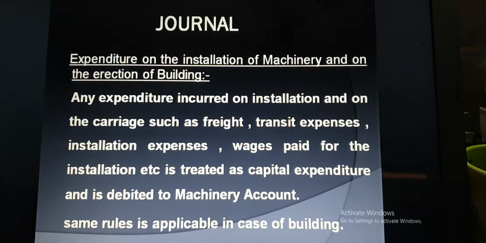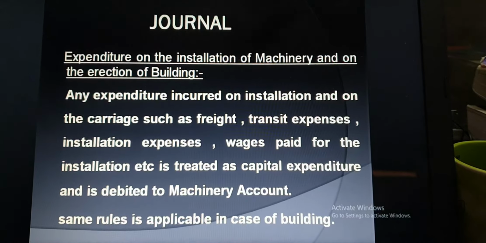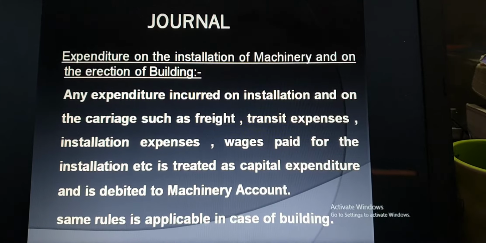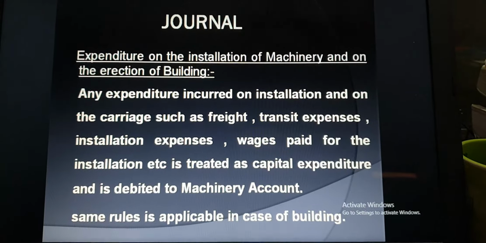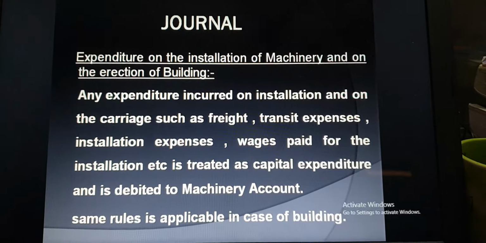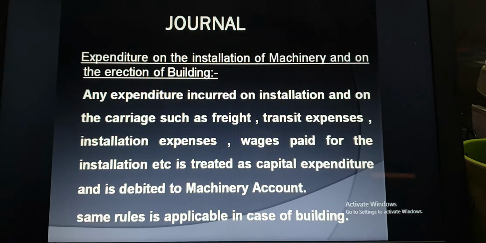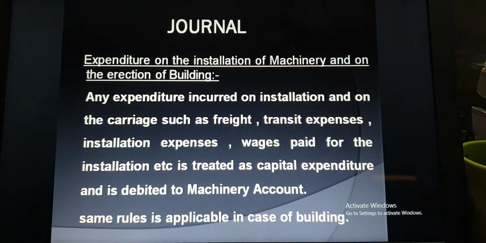Any expenditure incurred on the installation or on the carriage, such as freight, transit expenses, installation expenses, and wages paid for the installation, is treated as capital expenditure and is debited to machinery account. So we can say whatever expenditure is incurred at the time of purchase of machinery, like installation expenses, freight or wages for installation, will be debited to the asset account.